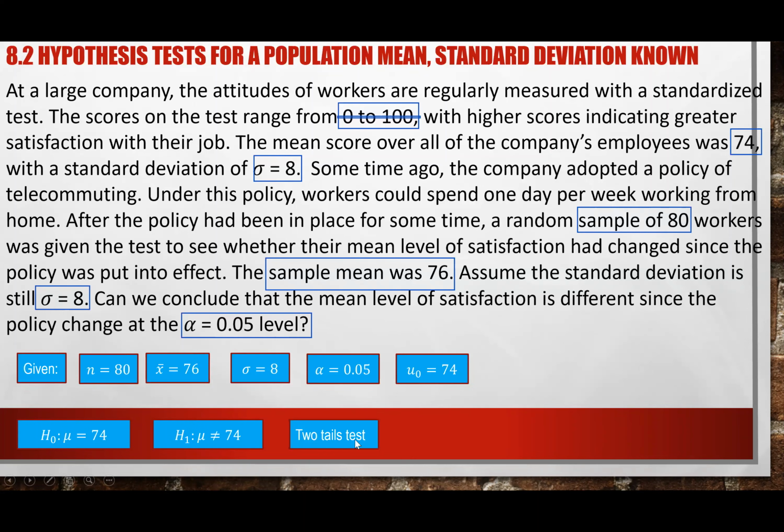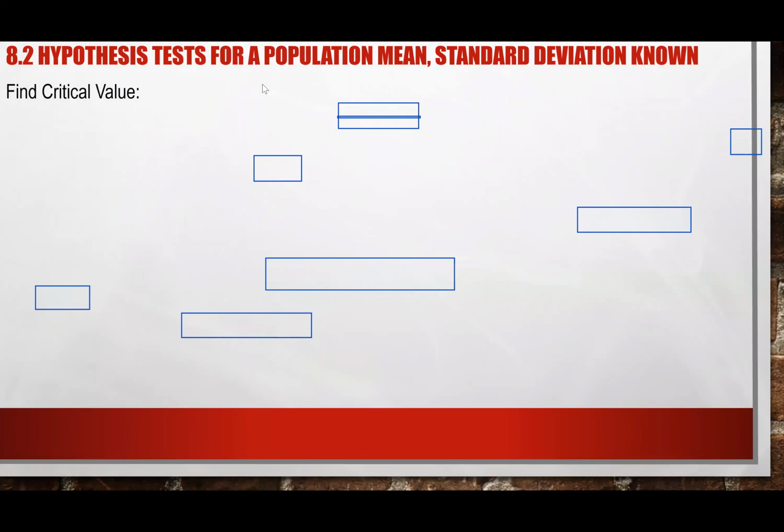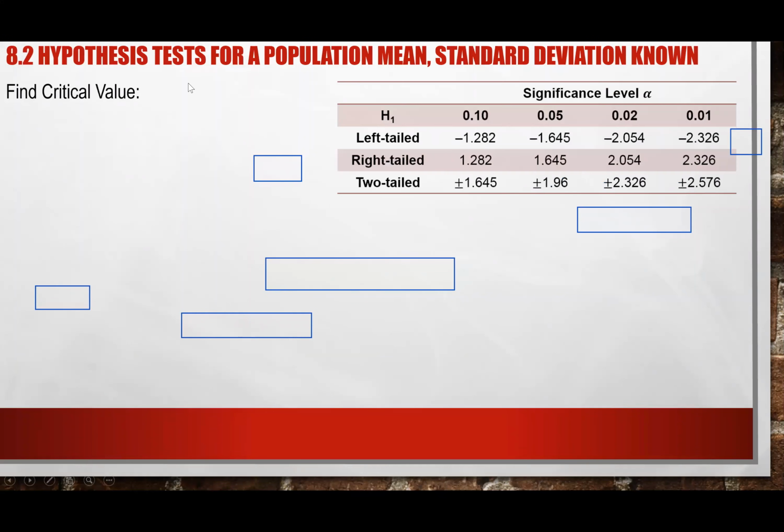So now, once we have this, remember what we need is to find a critical value. And to find a critical value, we need to know the alpha, right? This is our alpha, which is what we're using.